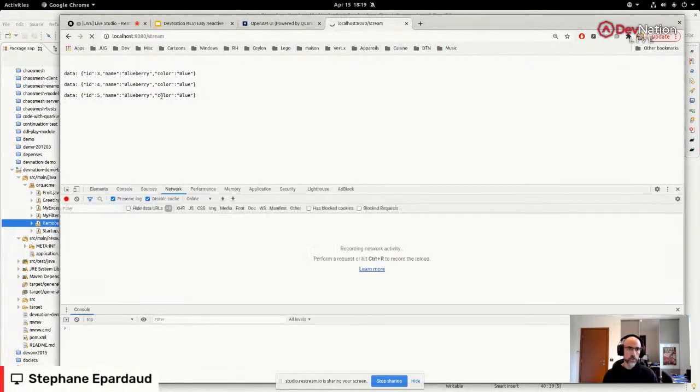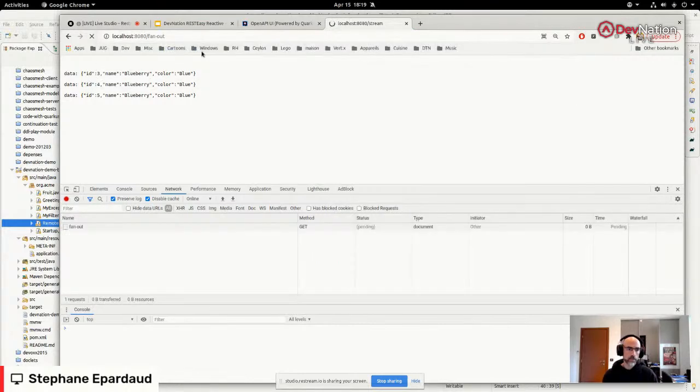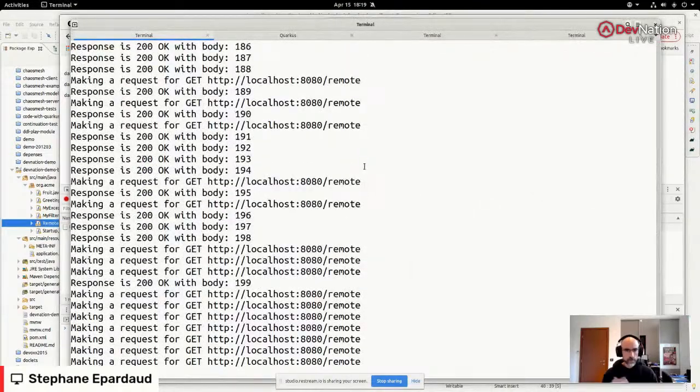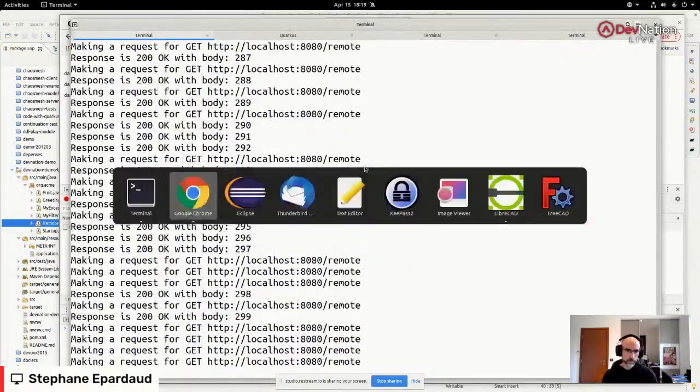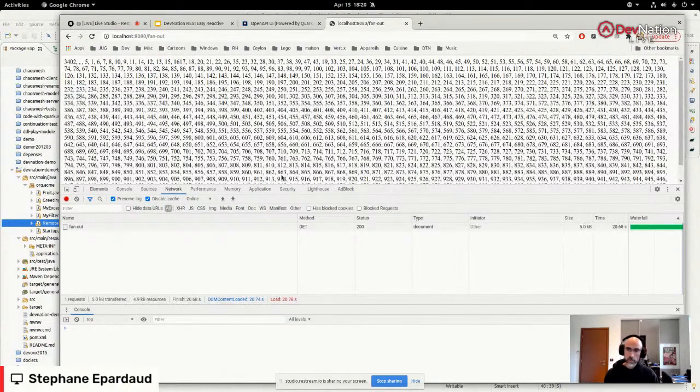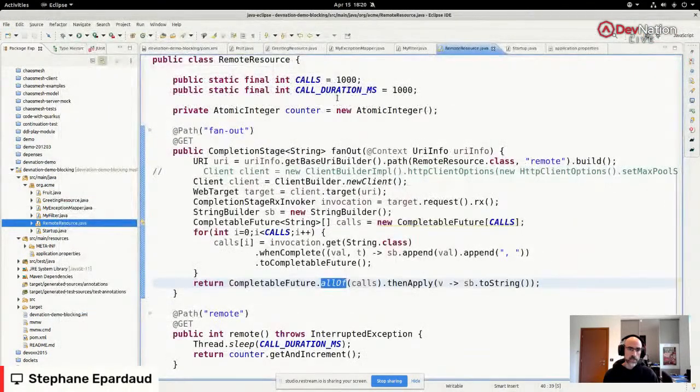I'm going to open the web console to show you the time it takes. I'm going to trigger the fan out. If we go to the terminal, we can see that they're executing, and they're taking a while, right? And I know exactly how long they're going to take because I've done this before. They're going to take about 20 seconds to answer. You see? All right, about 20 seconds. I got the answer. So why is this taking so long?